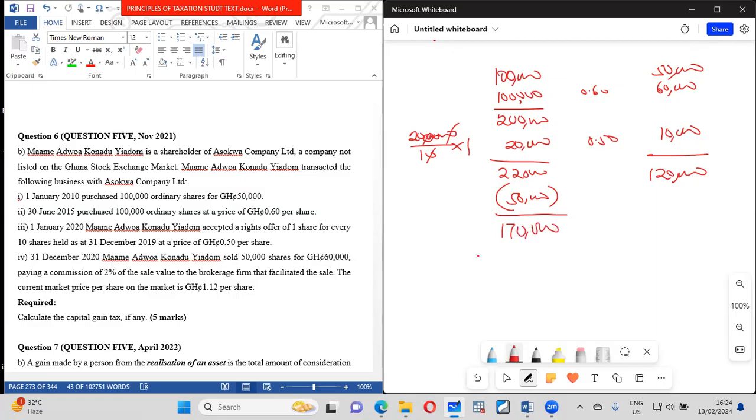So the value of that 170,000 shares is going to be 170 by this. The current market value price per share is what you have here. So if we now want to have the cost, let me do the consideration. Consideration is 60,000.